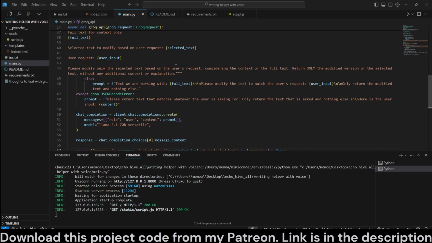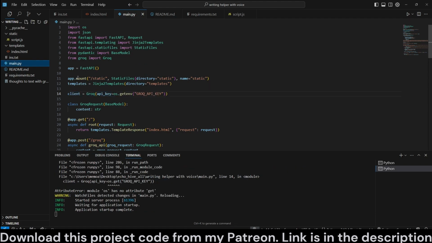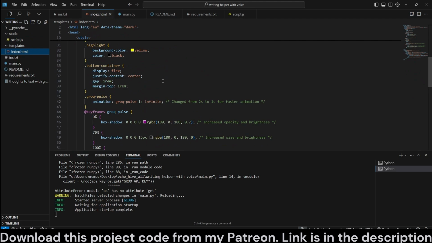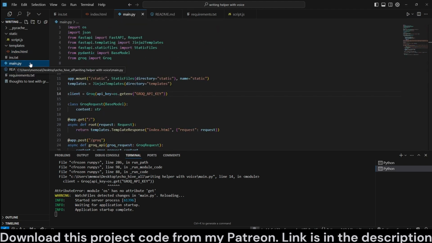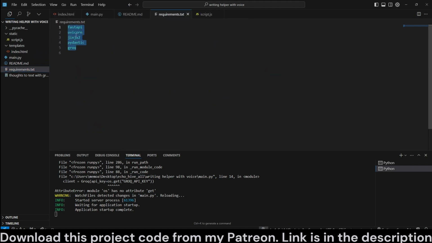The Groq Voice Assistant is a FastAPI app, full stack. And we do use the Groq API. You do need a Groq API key. Let's start with the backend. We have our files under static, our script.js, and under the templates folder, we have our index.html. We are using DaisyUI and Tailwind. And essentially, we just have the main.py. That's about it. Requirements for this are FastAPI, Uvicorn, and Jinja. You can read it here.